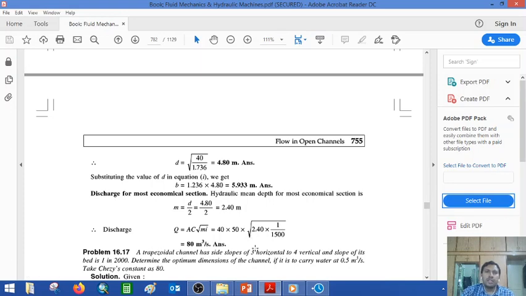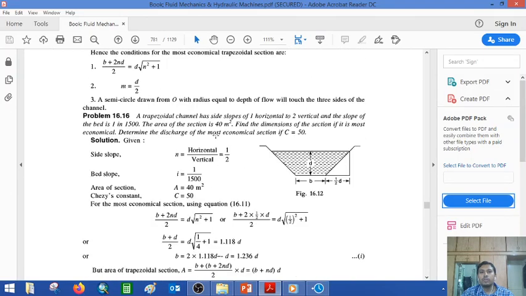Now we apply the universal equation for the most economic channel section. For a uniform channel section, we derived earlier Q is equal to AC under root of mi. The area you derived for the most economic trapezoidal channel section is already given as 40. You put C, m which you derived as d by 2, and then the slope. Ultimately you get the answer: discharge is equal to 80 meter cube per second. So we get this maximum discharge of 80 meter cube per second when you propose the channel having an area of 40 meter square.